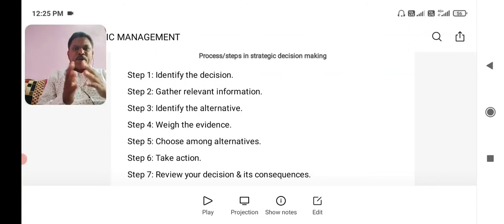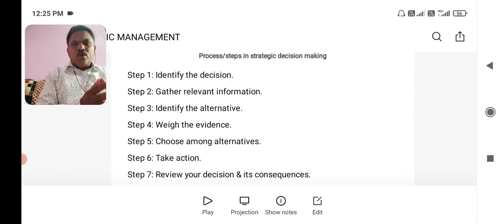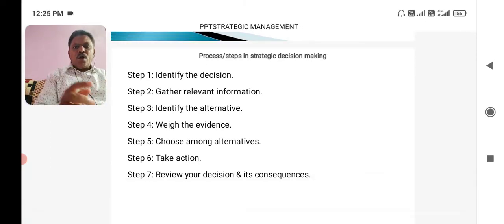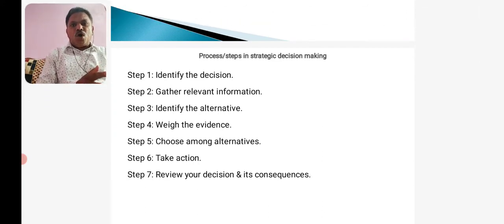What exactly is the problem? For example, maybe the problem is to create more demand, or the problem may be to supply more goods. The problem may be to innovate the technology.